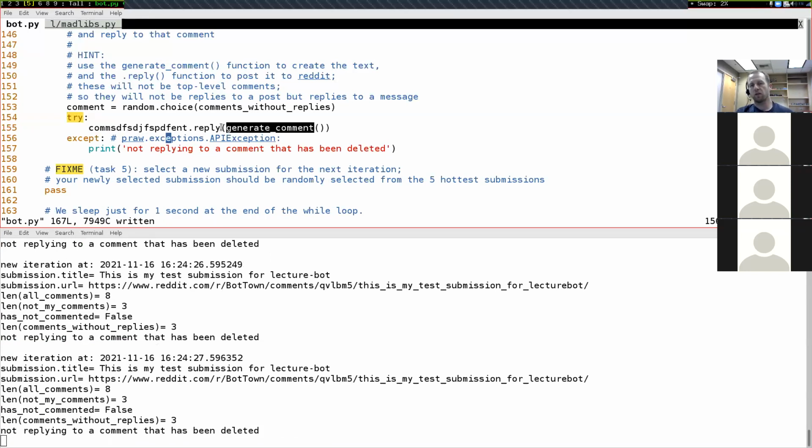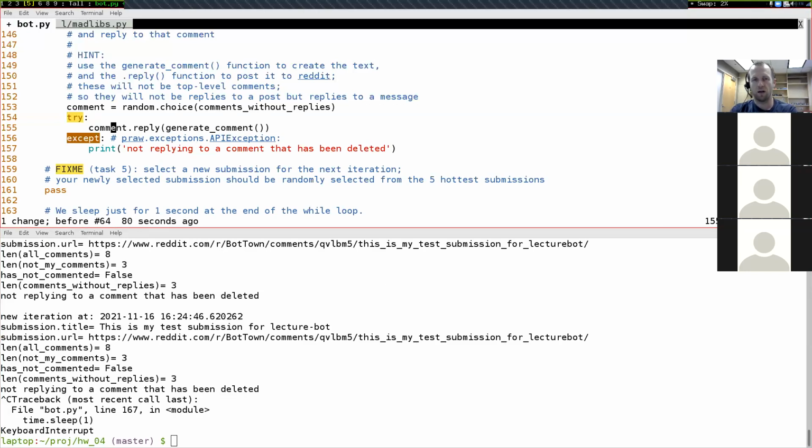But maybe there are other exceptions that I do want to know about. Like maybe I have a bug in my generate comment function that sometimes causes the program to crash. But if I have this try except, I'm never going to learn about that because it's going to catch every possible error. In general, you should never have a try and an except.